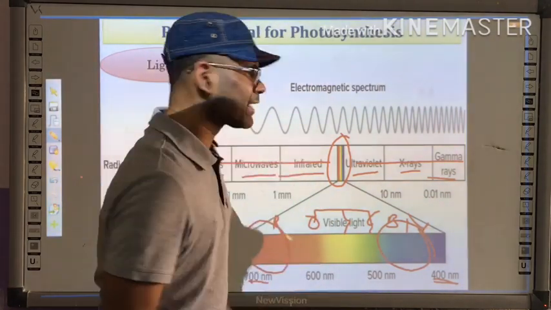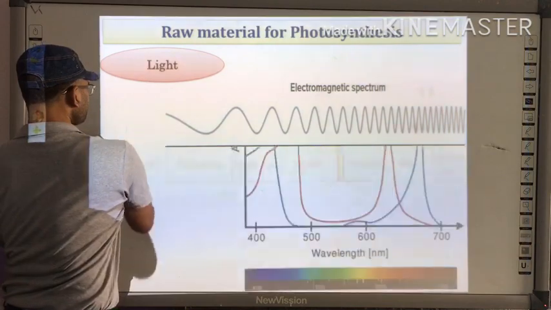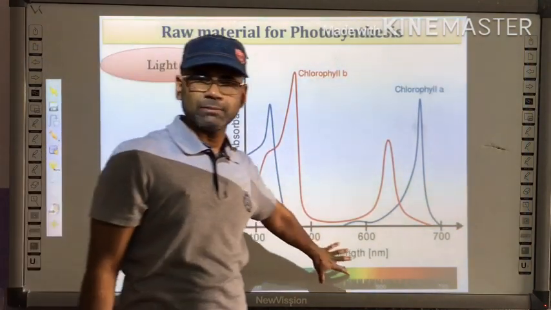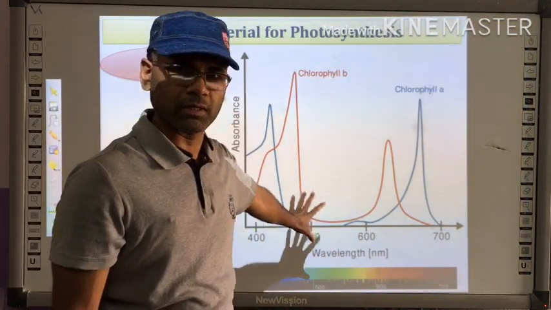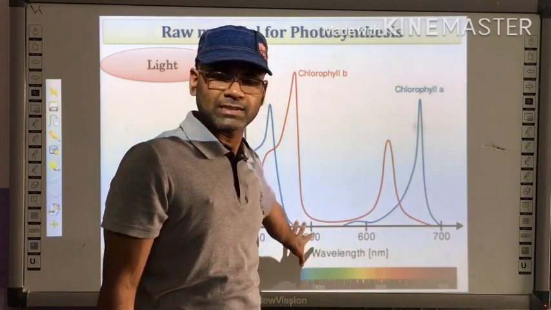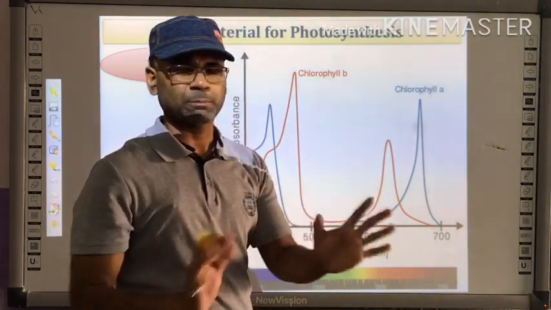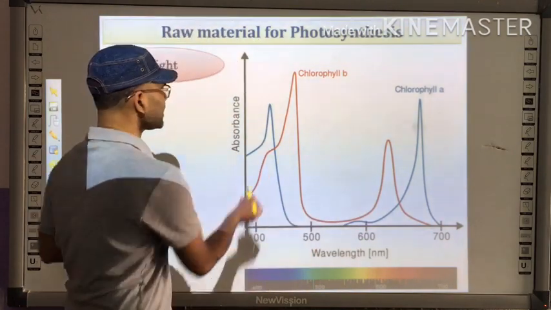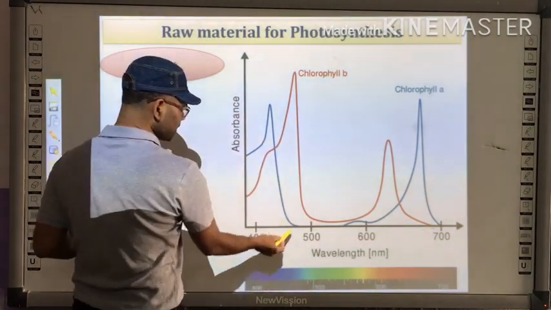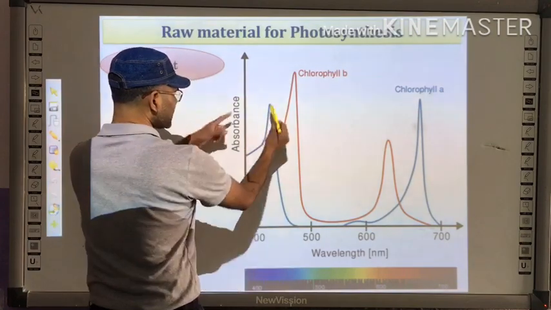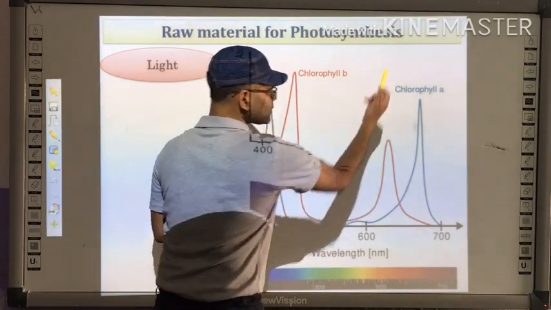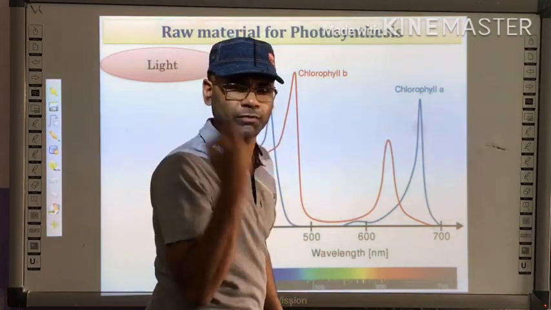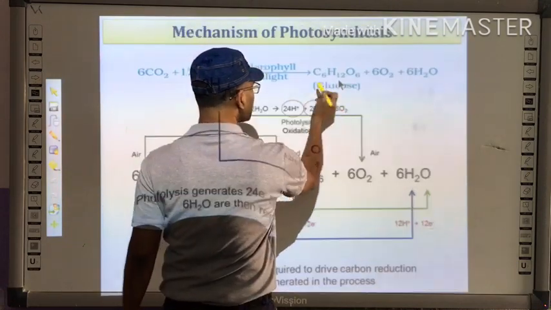Okay, just look at the graph. It is not in your syllabus, nor do you have to understand this. Just for the sake of explaining the wavelength of light, I have included it. So here there are two regions. As you can see here, the wavelengths are absorbed by the chlorophyll.